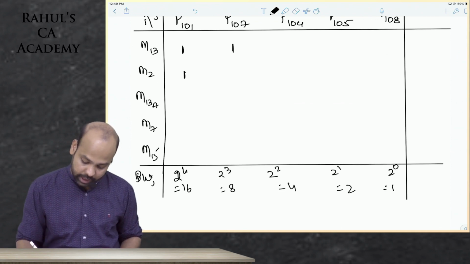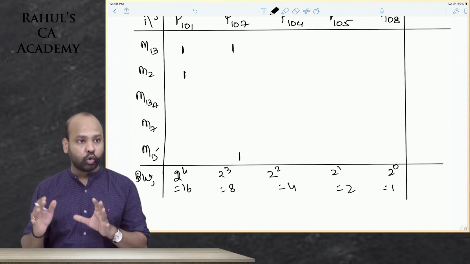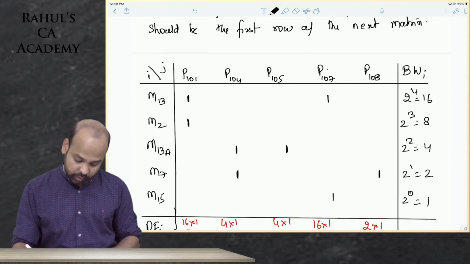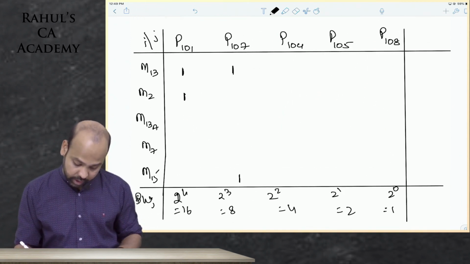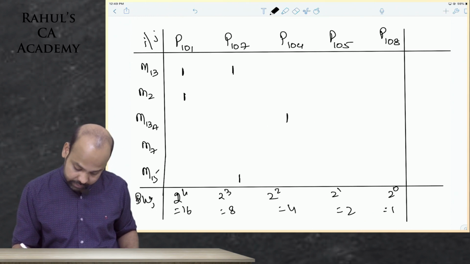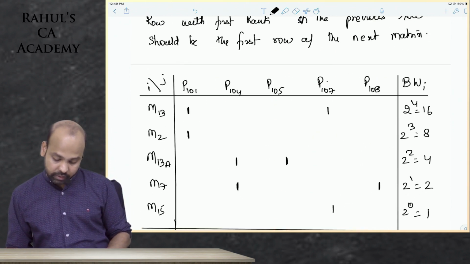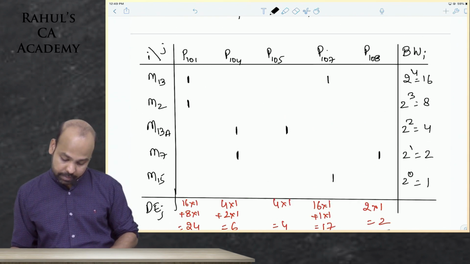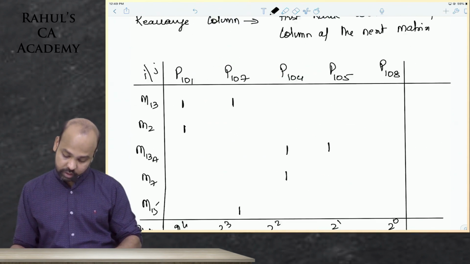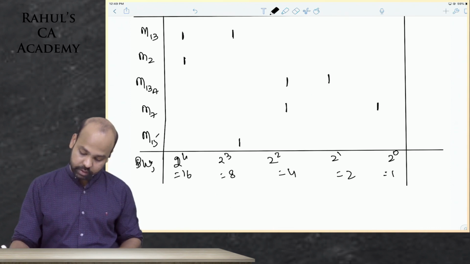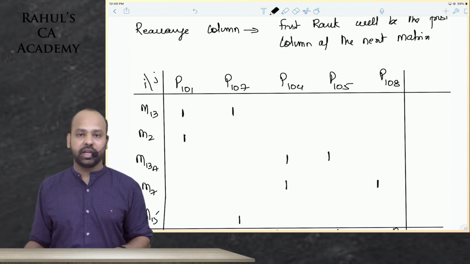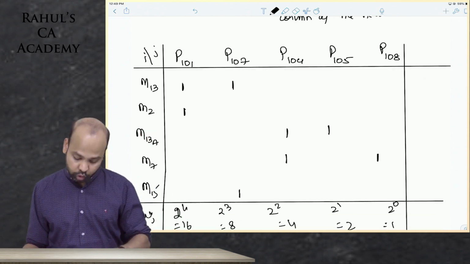Then part 104 requires processing on machine 13A and machine 7. Part 105 requires processing on machine 13A. And part 108 requires processing on machine 7. Go part wise guys, because parts are what you've rearranged. Machines have not been rearranged, so that you do not make any mistake.